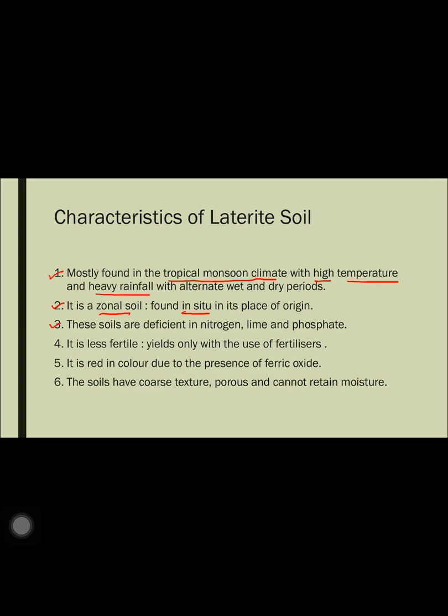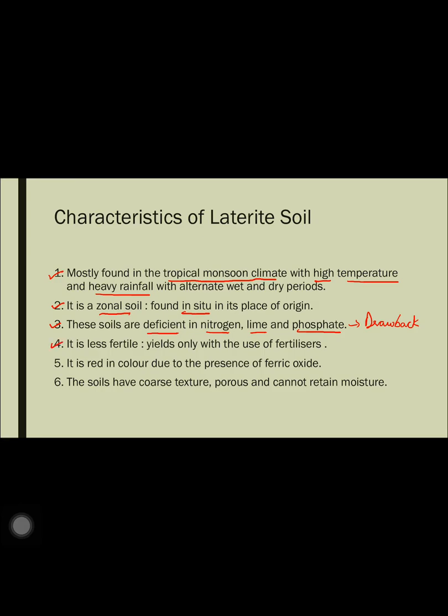Third, this would be a disadvantage or a drawback of laterite soil. It is deficient, it lacks nitrogen, lime and phosphate, meaning it lacks all the essential nutrients that are essential for the growth of crops. That is why only after we properly irrigate and use fertilizers can laterite soil be used to grow crops. Otherwise they lack all the essential minerals.